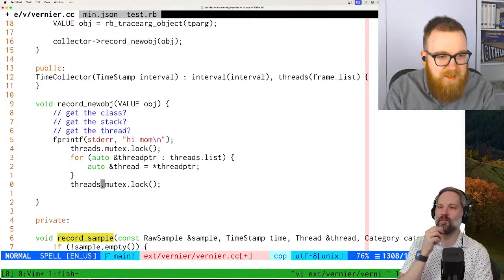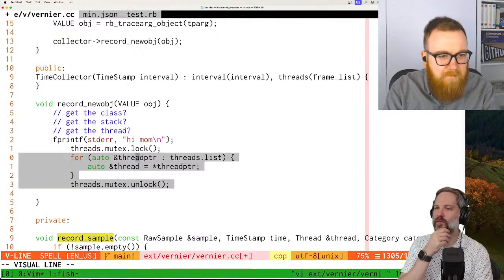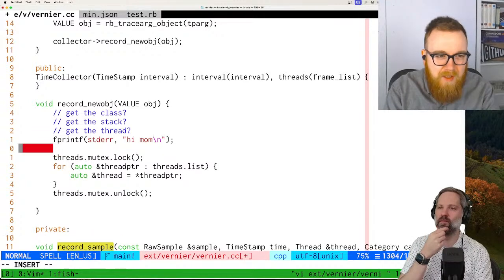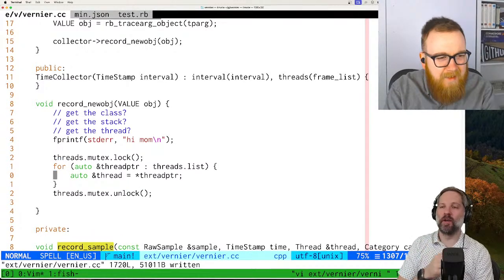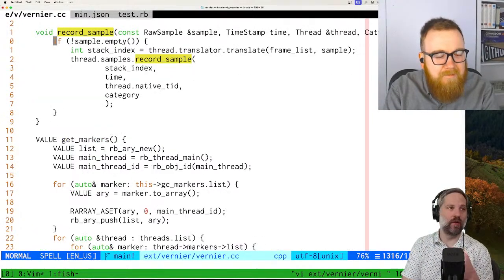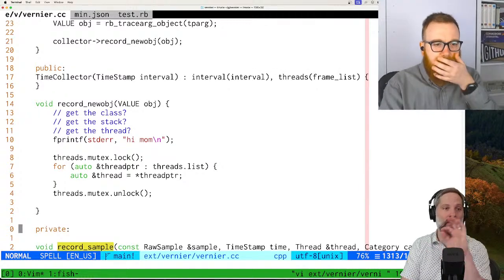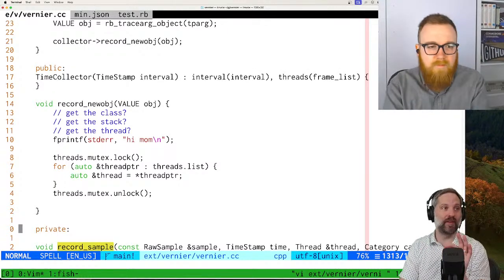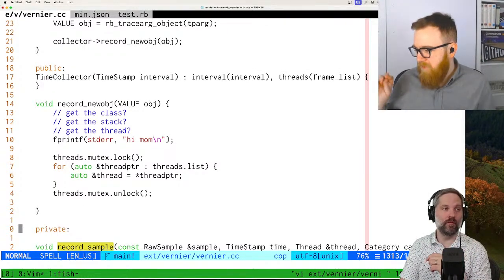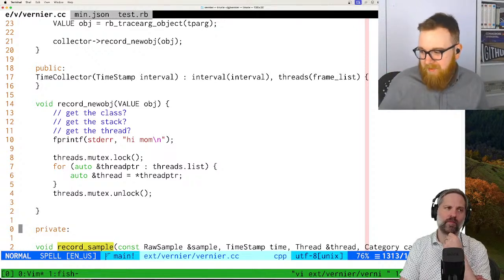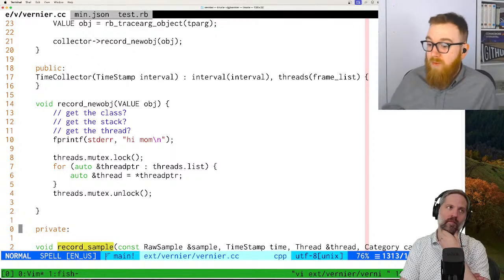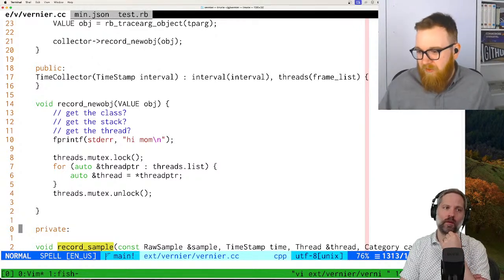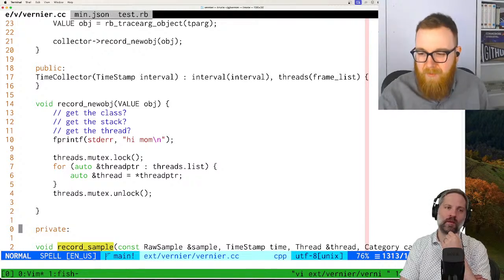Definitely want this. I think there's a better way to do this locking, but that should be fine for today. Yeah, we need that locking because the other thread could be trying to sample at the time. We don't want to be recording this allocation and at the same time try to wake up our thread and record ourselves again, just because we'll probably corrupt memory.